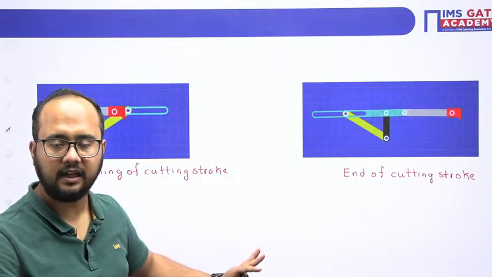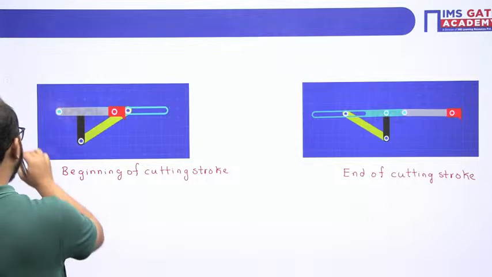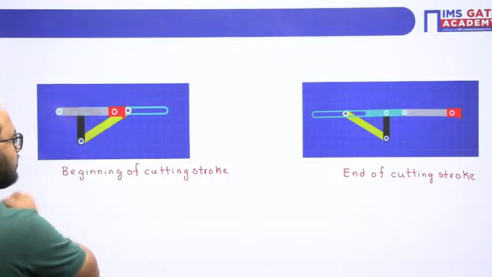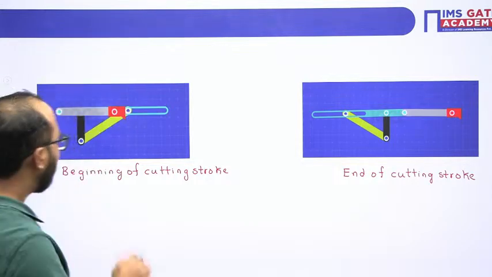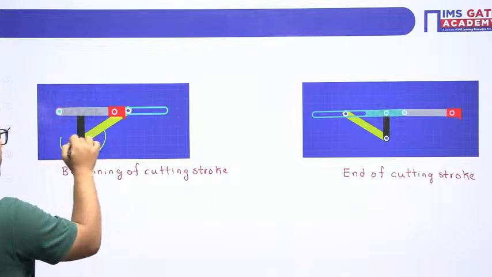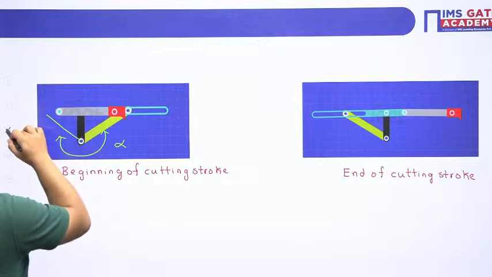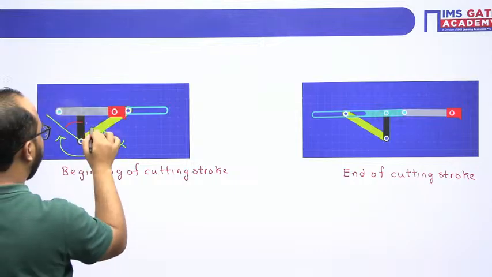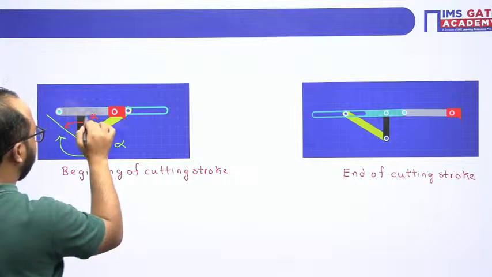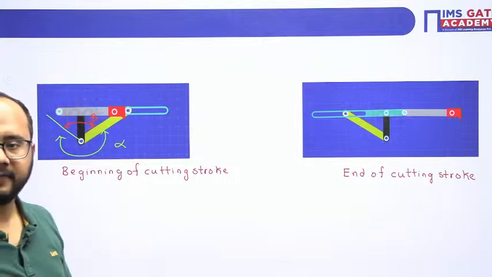Now I hope it is clear. So it is now very easy to identify which angle is the cutting angle and which is the return angle. From here to here you will have the cutting angle alpha, and here to here the return angle, beta, like this. Is that clear?